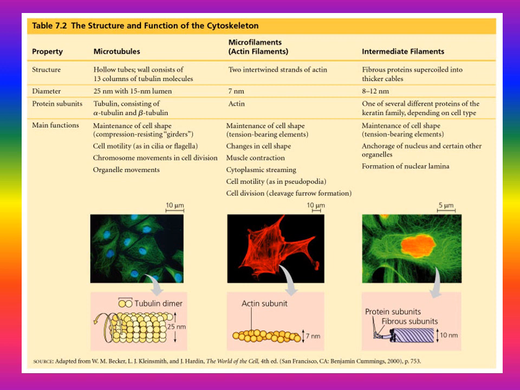The network skeleton inside the nucleoplasm is called the nuclear lamina. Below is the structure figure of the microtubule, tubulin dimer, actin subunit and protein subunit.